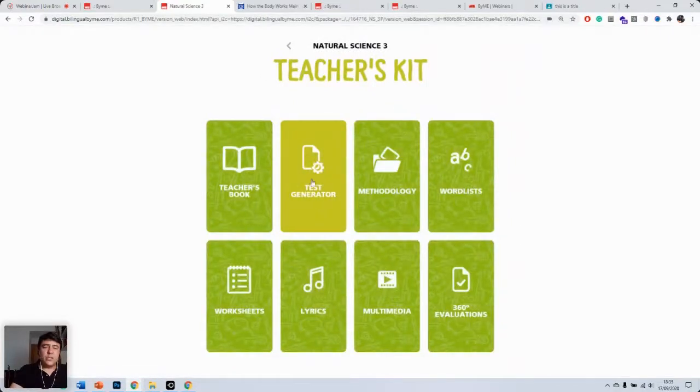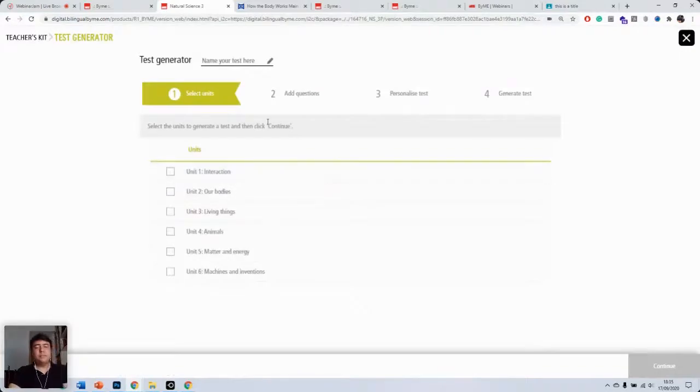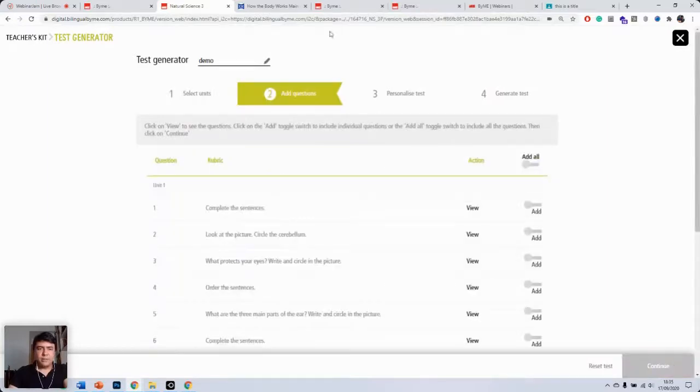Now we have this option as well called the test generator. So when we click on this option, we can create our own custom test in just 4 steps. We can assign our test a name, so let's say demo. And here we can decide what units we would like to include in the test. Just for the sake of this demo, let's choose unit 1 and click on continue.